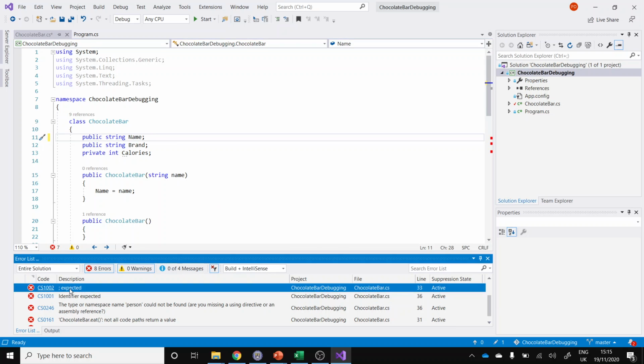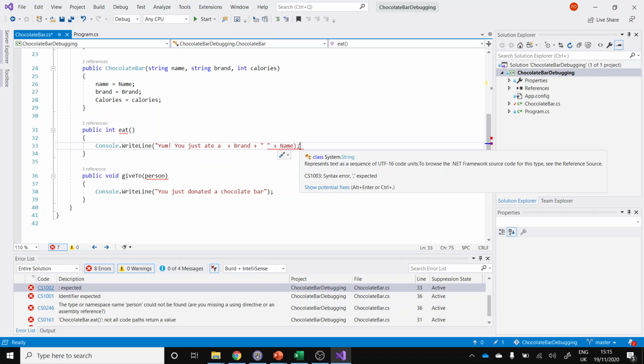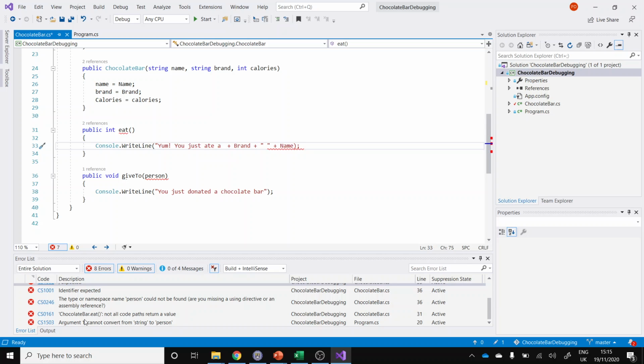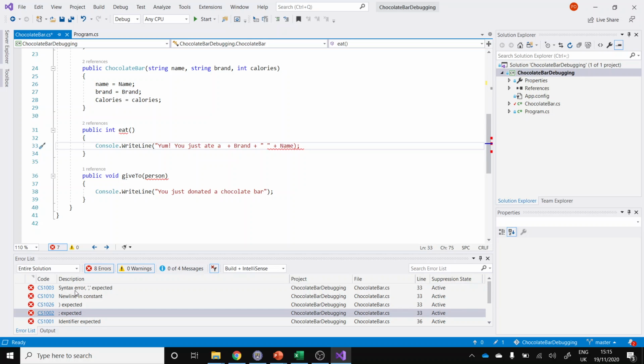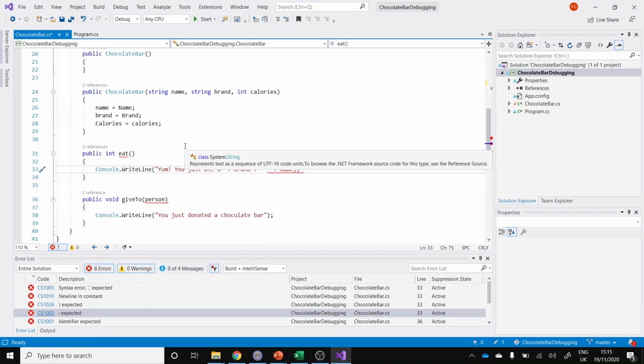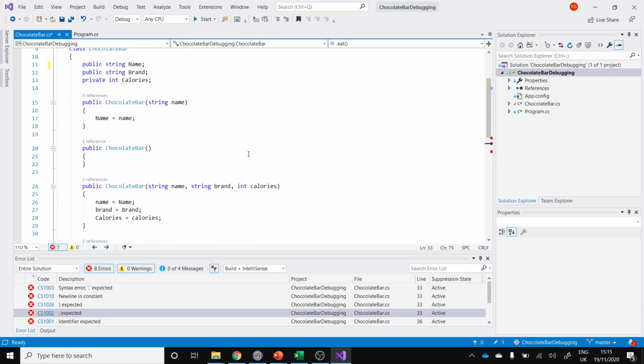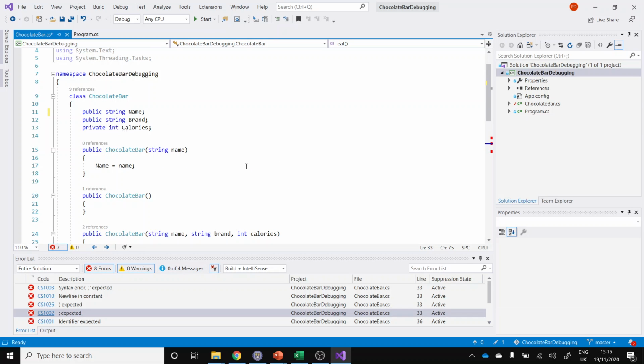The next one looks like it's the same, but it has already got a semicolon on the end. It's probably something to do with the quotation marks. So you just work through this. I don't think there's any runtime errors in here, but there are syntax errors and logic errors. The syntax errors are the easiest to find because Visual Studio has detected them and told you where they are. The logic errors mean that there's something wrong with the logic of the code. It doesn't do what it should do. It does what we've told it to do, and I've told it deliberately to do the wrong thing.